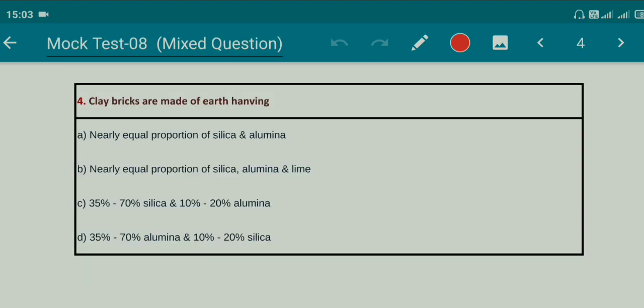Question number 4, clay bricks are made of earth having option A, nearly equal proportion of silica and alumina, option B, nearly equal proportion of silica, alumina and lime, option C, 35 to 70% silica and 10 to 20% alumina, option D, 35 to 70% alumina and 10 to 20% silica. Right answer is option C, 35 to 70% silica and 10 to 20% alumina.